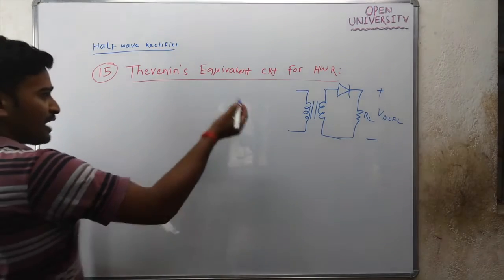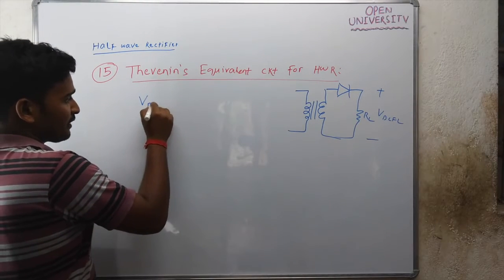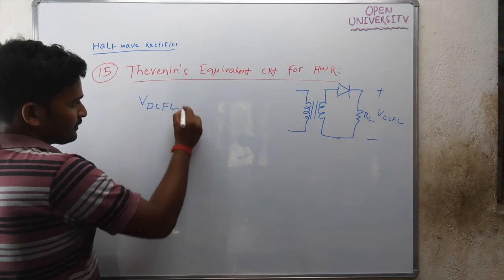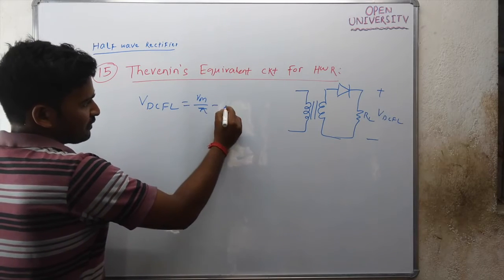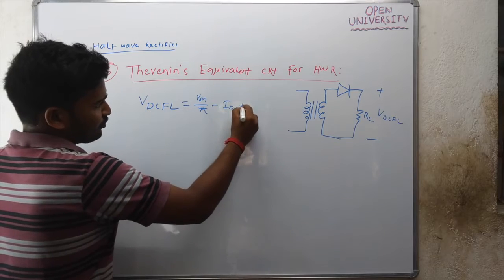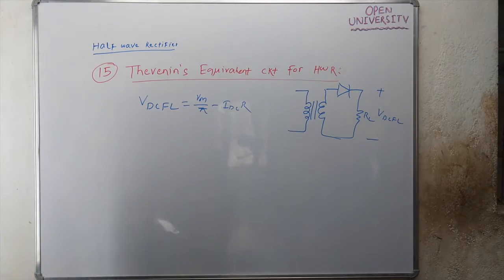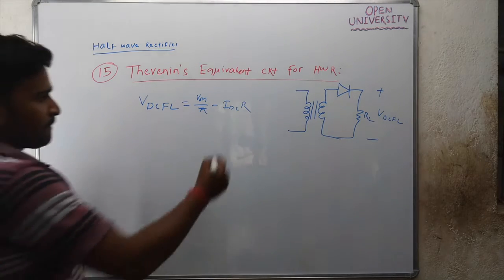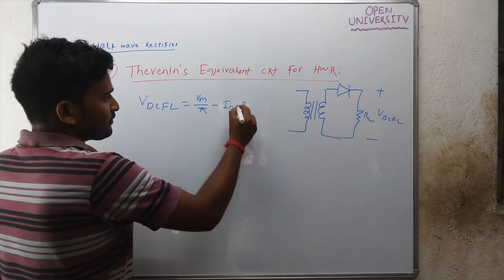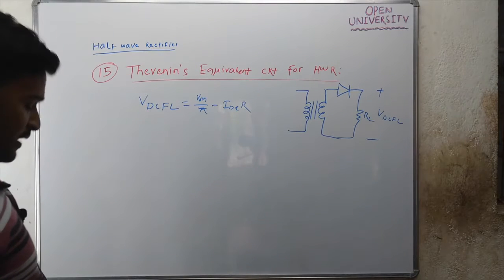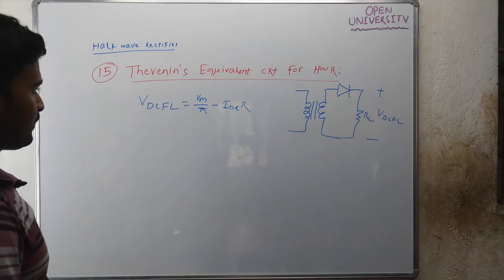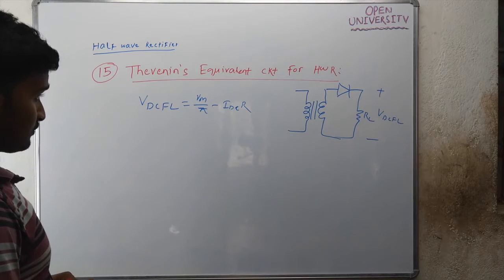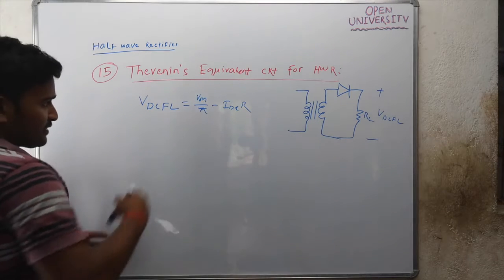The expression for your half wave rectifier VDCFL is Vm by pi minus IDC into R. What is this?